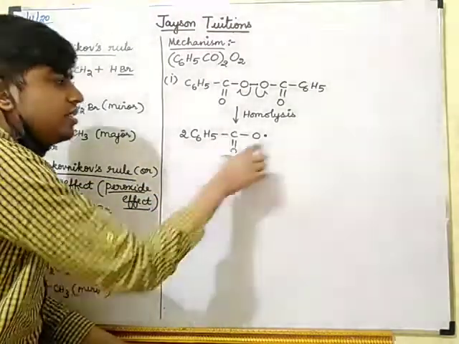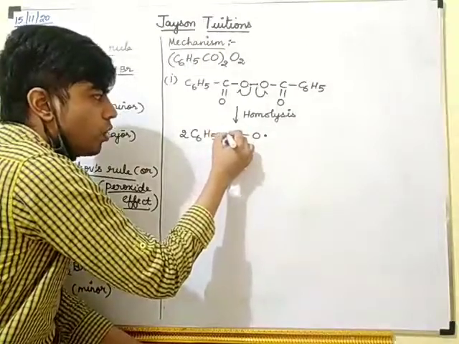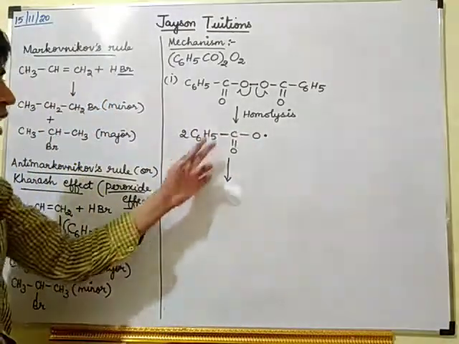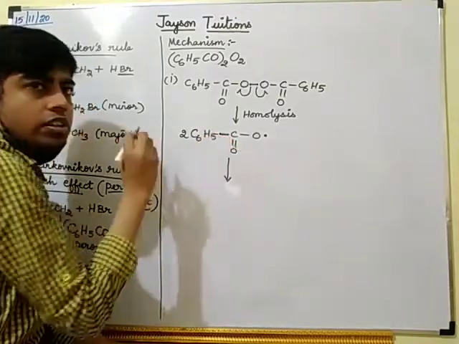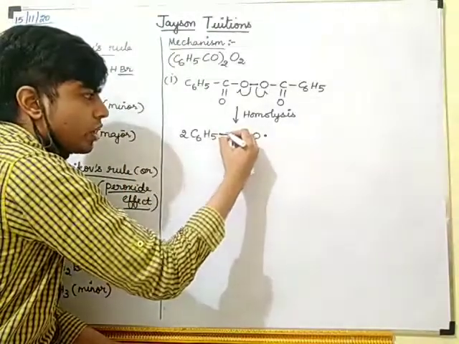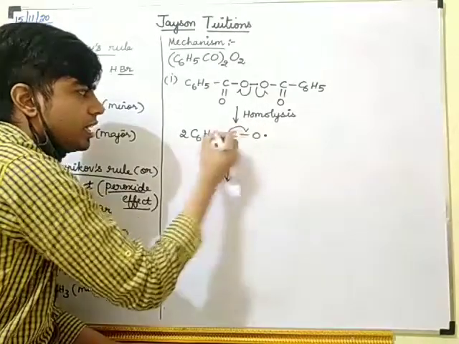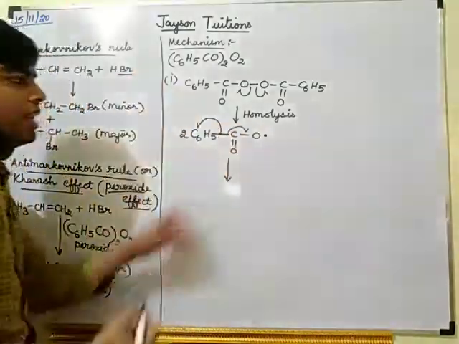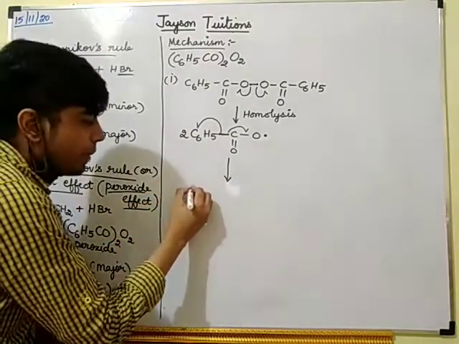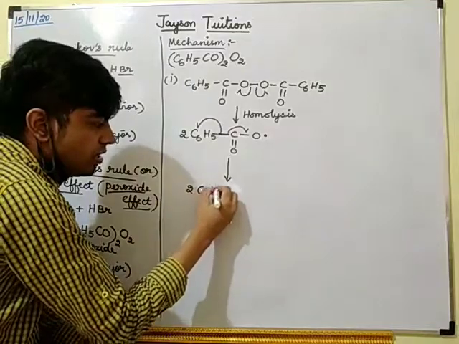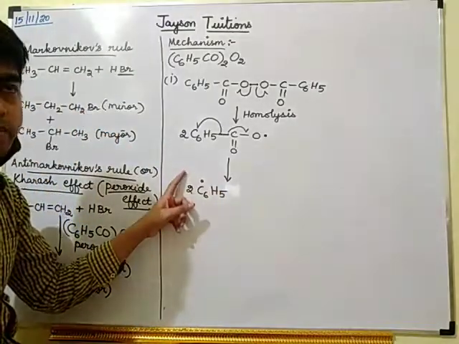Now how will this divide? Again this will undergo cleavage. Can you see this bond? This bond has two electrons. So one electron will be shifted here and another electron will come on top of C6H5. So this C6H5 will get a dot.